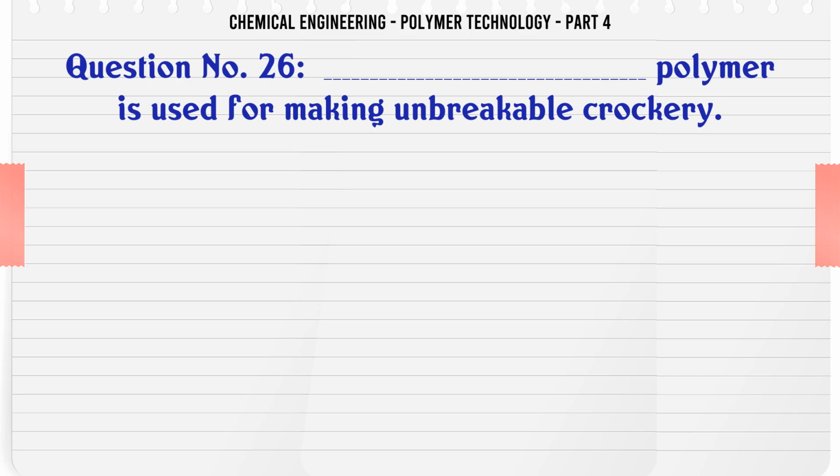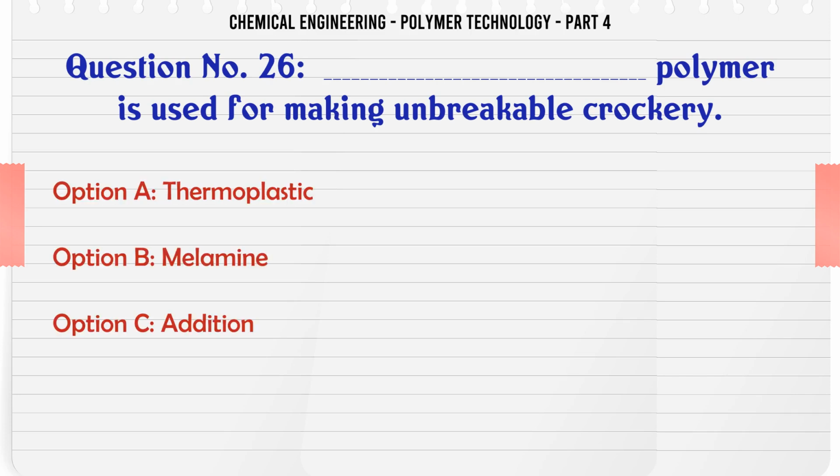Which polymer is used for making unbreakable crockery? A. thermoplastic, B. melamine, C. addition, D.